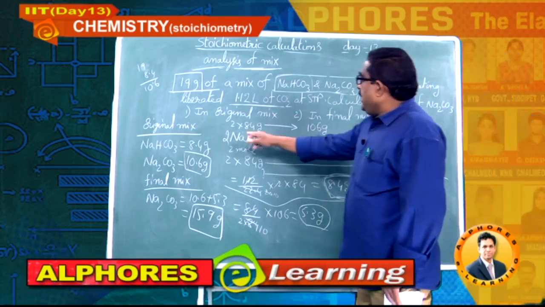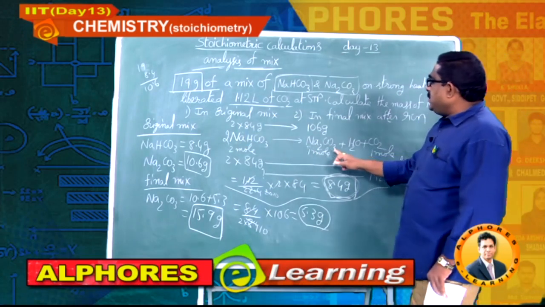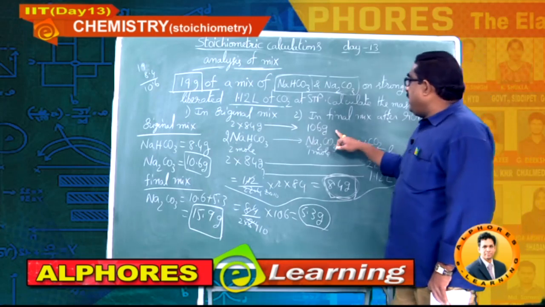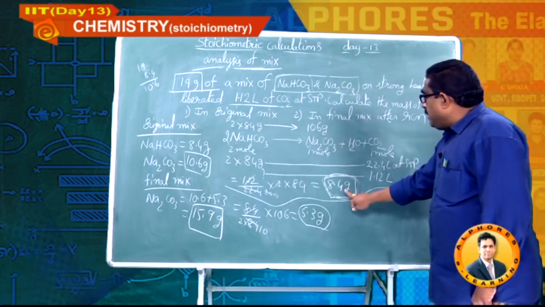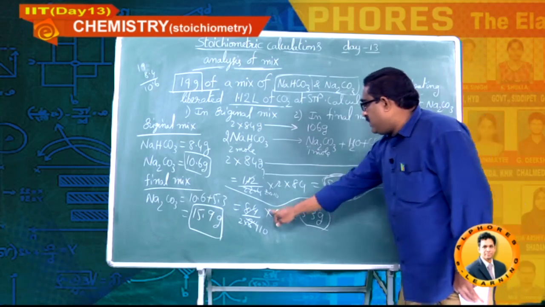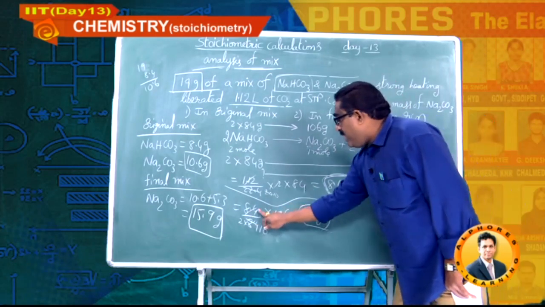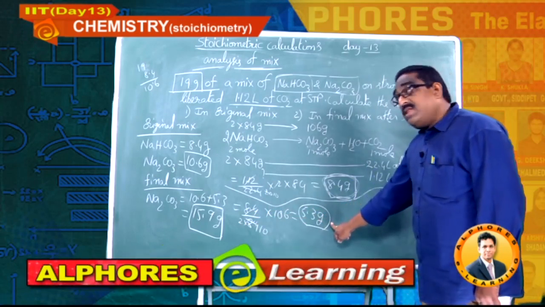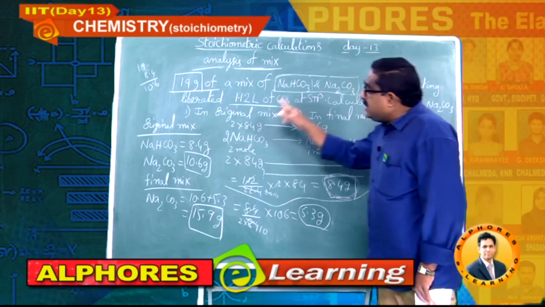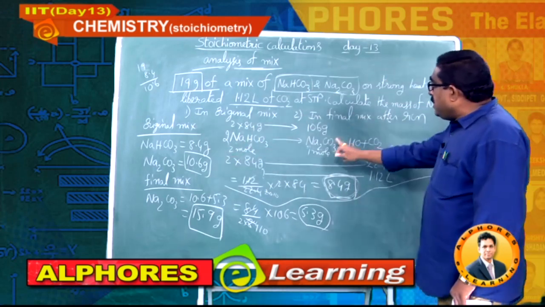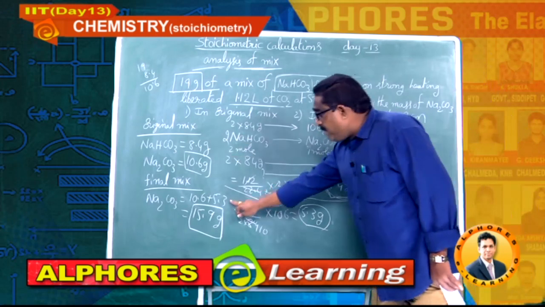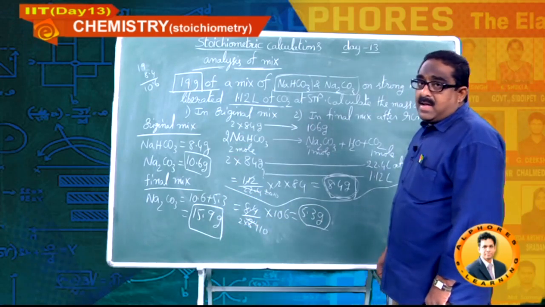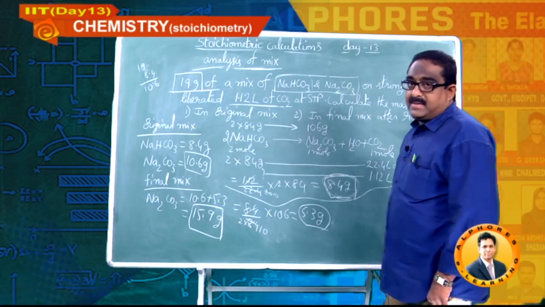But at the same time, bicarbonate is also decomposing to form sodium carbonate. So 2 into 84 grams always gives 106, but they are having only 8.4 grams. That's why I have given the calculation here: 8.4 by 2 into 84 into 106. So 5.3 grams. So in the final mixture, already in the original 10.6, and after this reaction newly produced sodium carbonate is 5.3. So 10.6 plus 5.3, total it is 15.9 grams. Please note it down, students.